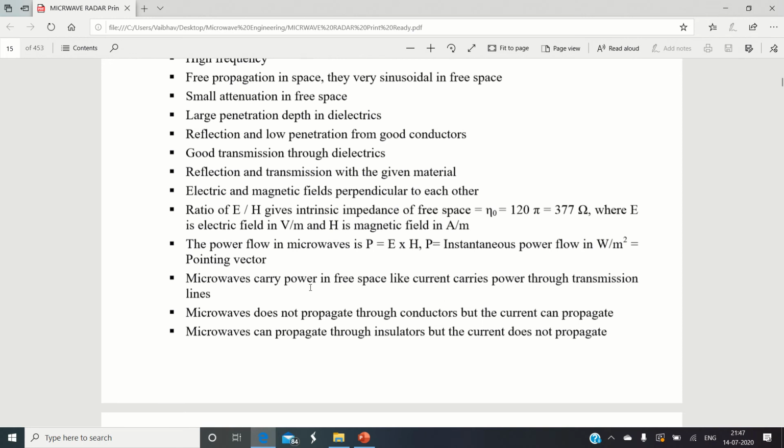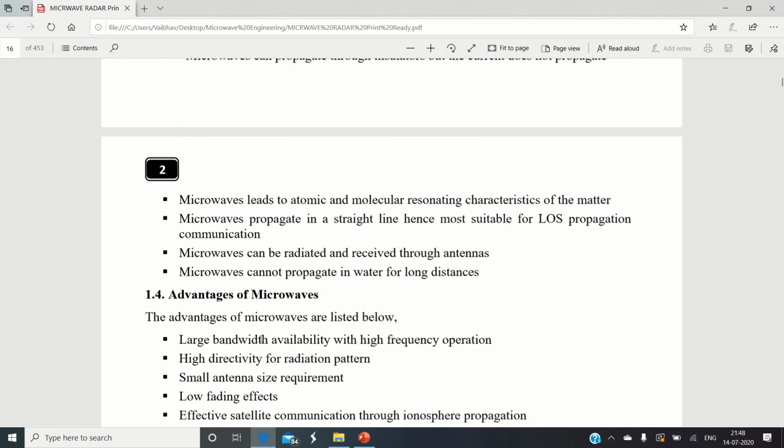Microwaves are normally studied by means of field theory and not circuit theory. What field theory and circuit theory are, we will see later on. Microwaves can propagate through an insulator, but current cannot, because current is a circuit phenomenon, and microwaves we normally analyze as a field phenomenon.